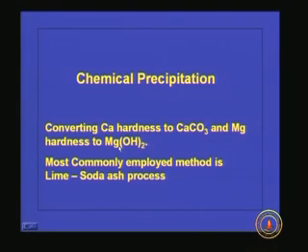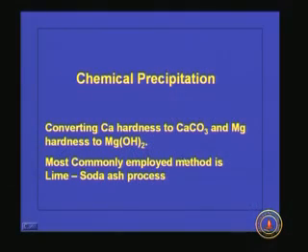In chemical precipitation, what is happening? Here we are converting calcium hardness to calcium carbonate and magnesium hardness to magnesium hydroxide, because these two compounds, calcium carbonate and magnesium hydroxide, have very low solubility and they will precipitate out easily, and these precipitates are dense enough so we can settle them properly.